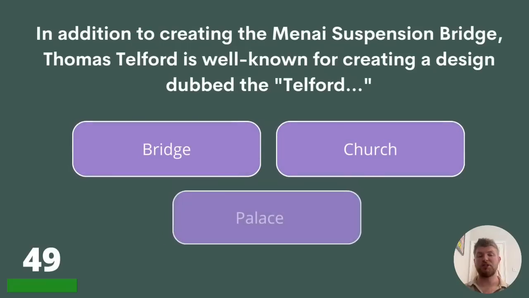49. In addition to creating the Menai Suspension Bridge, Thomas Telford is well known for creating a design dubbed the Telford what? Bridge, church, or palace?